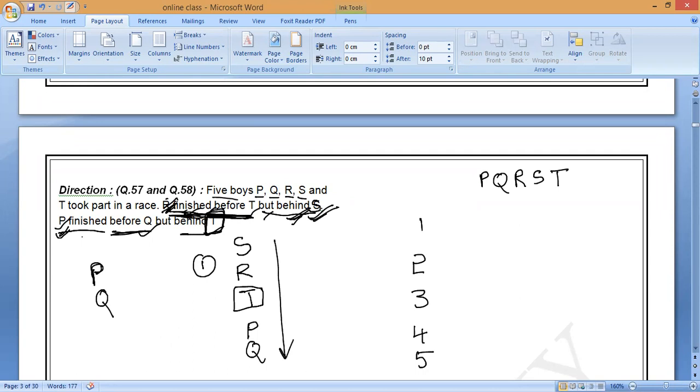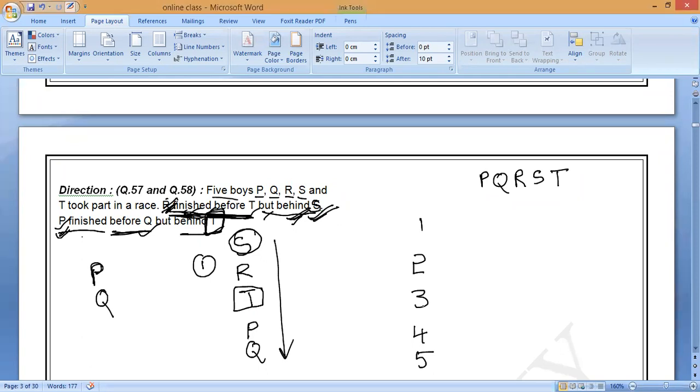Okay? Now, what is the question? First question is, who won the race? They are asking who won the race. Who is in first? They will be the winner in the race. Who won the race?